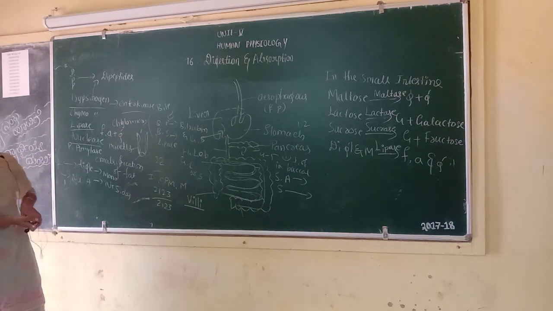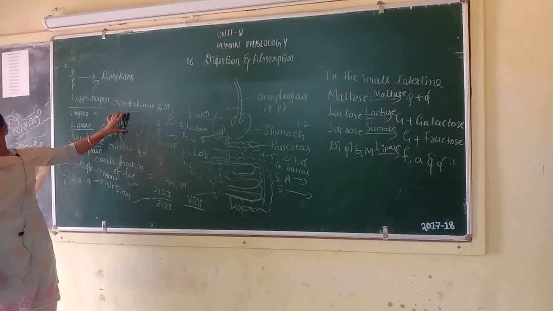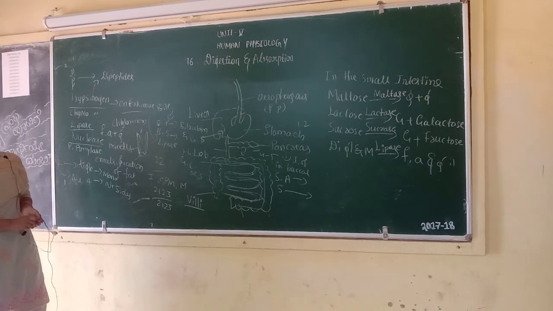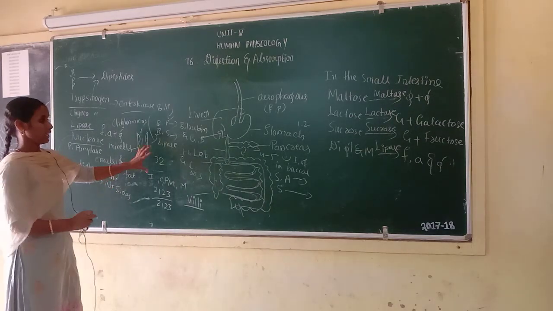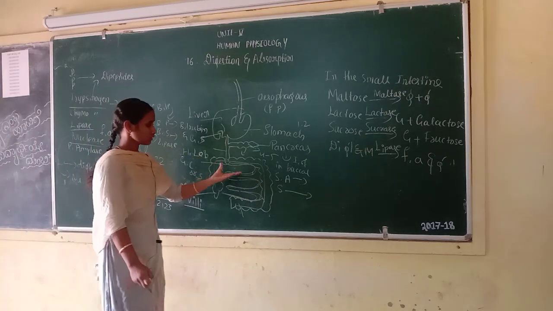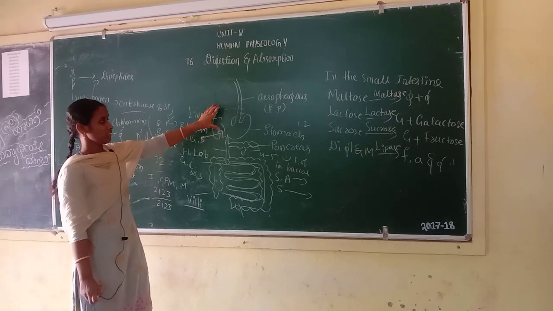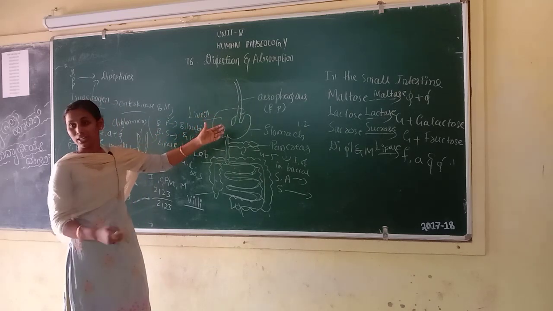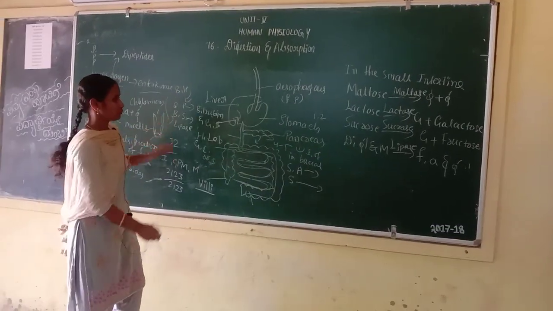These are easily absorbed into the lymph or blood. This is absorption. Next, assimilation. Digested and absorbed food finally reaches all cells and is utilized for their work. That is assimilation.